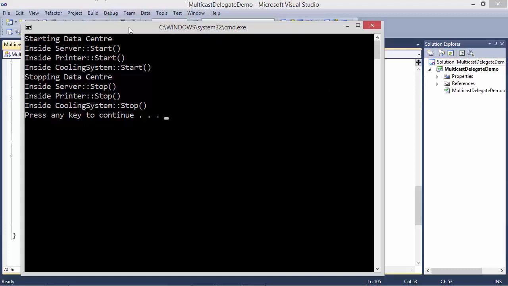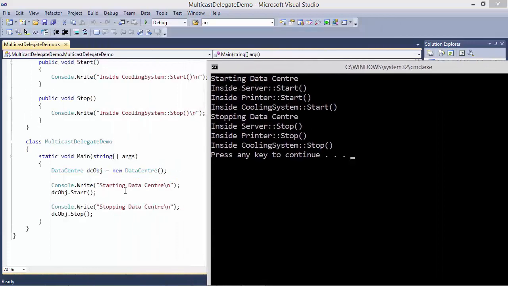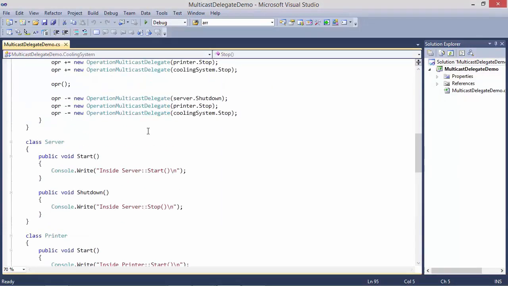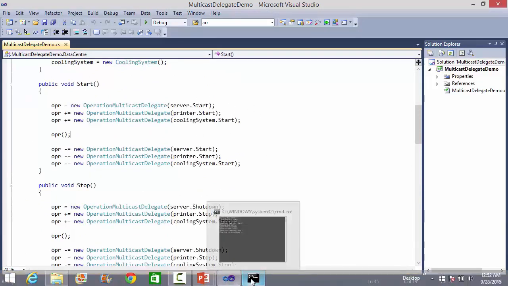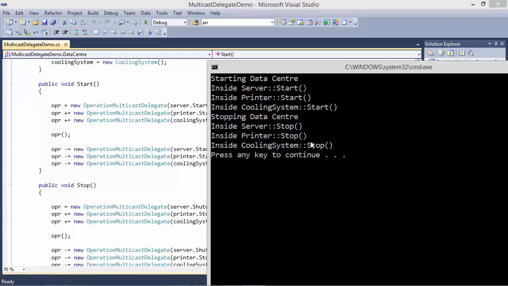So we can see here starting data center, then it goes to start, and it has come here. And when these methods are encapsulated, so when it invokes, in turn it invokes all these three methods: server start, printer start, and cooling system start.